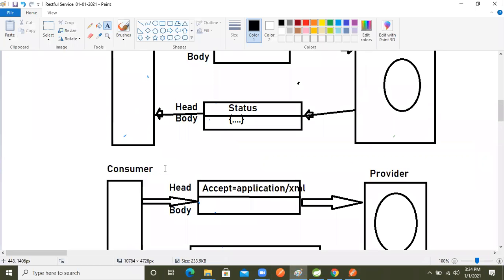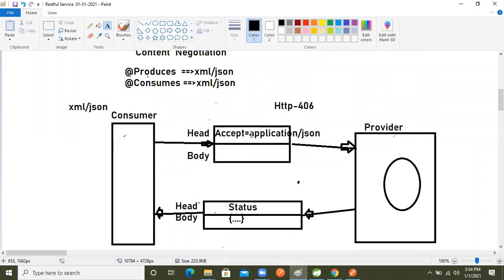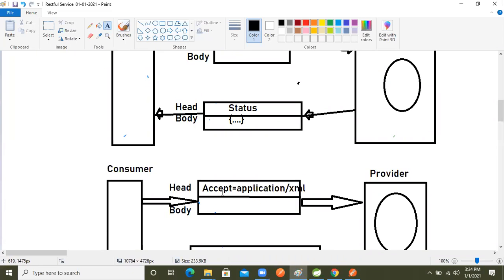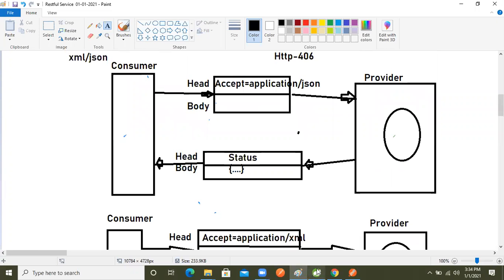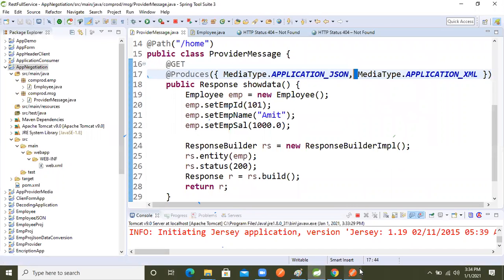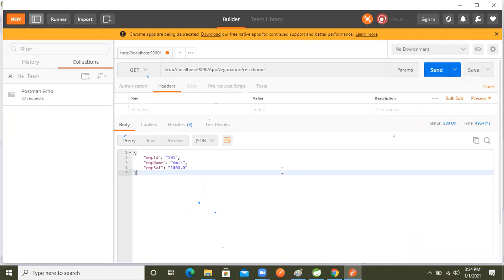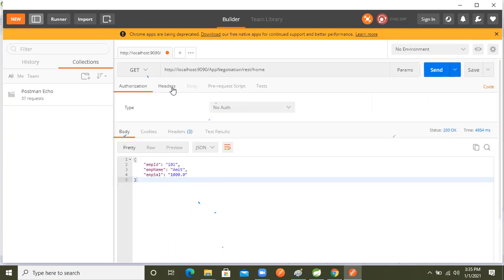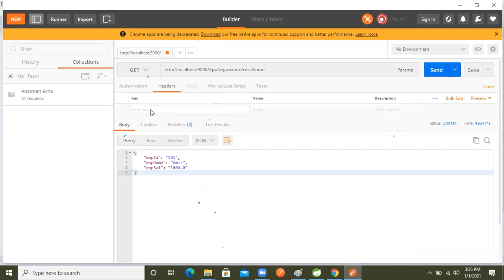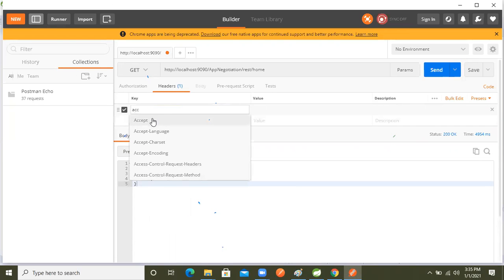Based on what? See in the diagram I said, in the header part what will we select? We will select application/json or application/xml, right? Let's see whether based on the acceptance type we are getting our result or not. We will go inside the header part. I said that a request has two parts, header part and body part. In the header part we select this header tag, and inside that, Accept.